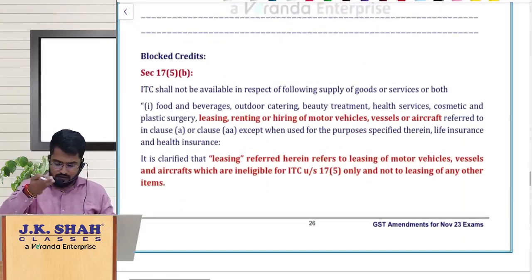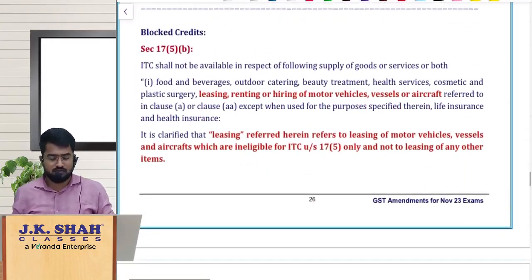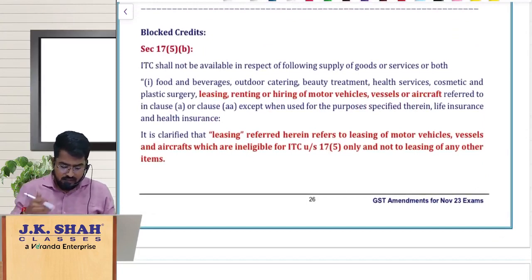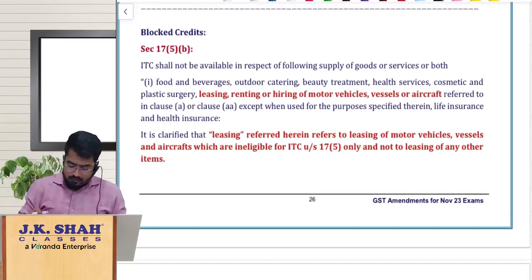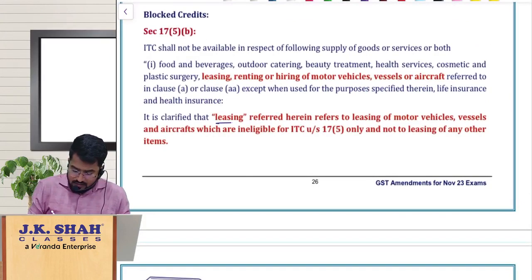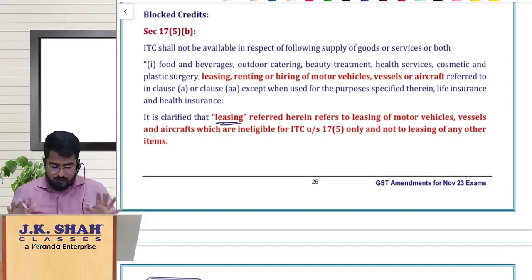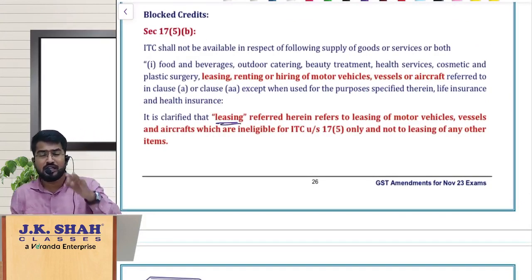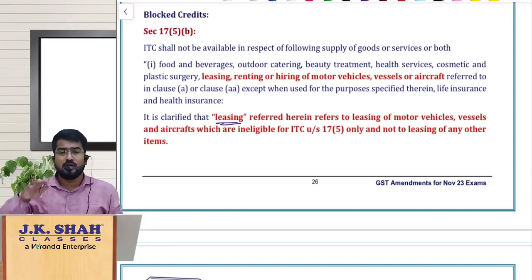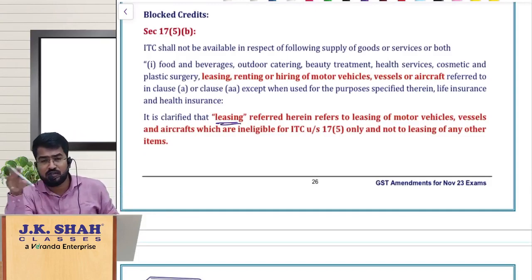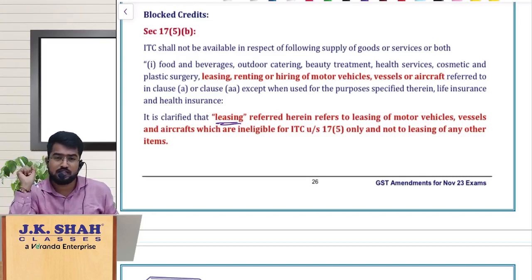Now there are very small things here in 17 subsection 5 blocked credits. They have given a small clarification regarding this word leasing. So ITC is blocked only on leasing of the ineligible conveyances. If you purchase certain conveyances like motor vehicles with less than or equal to 13 seating capacity or aircraft or vessels, in certain cases ITC is blocked.